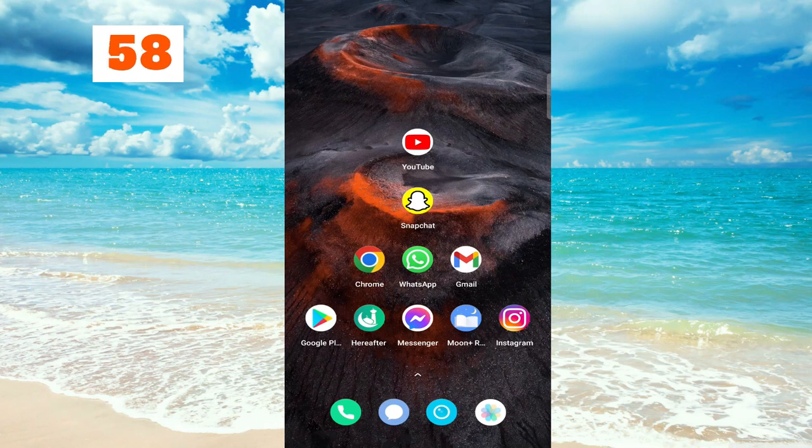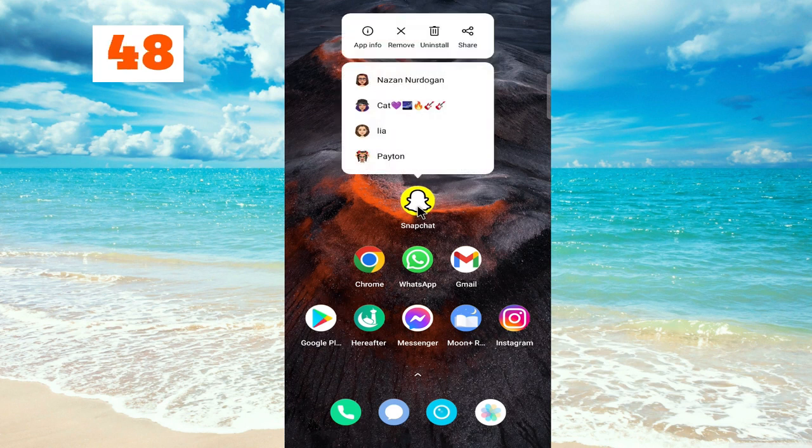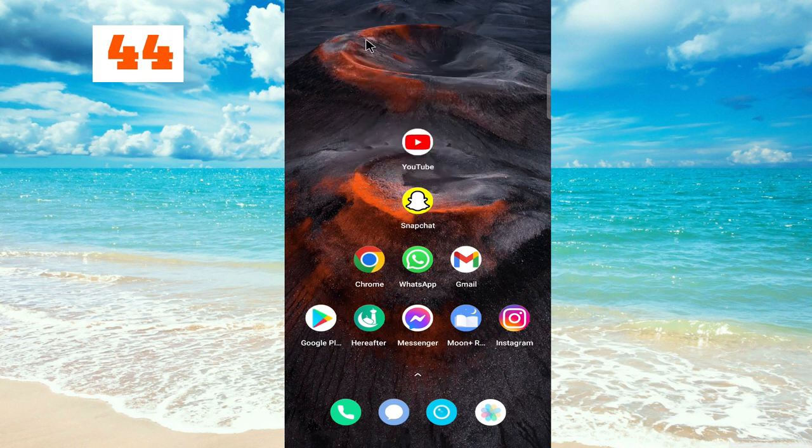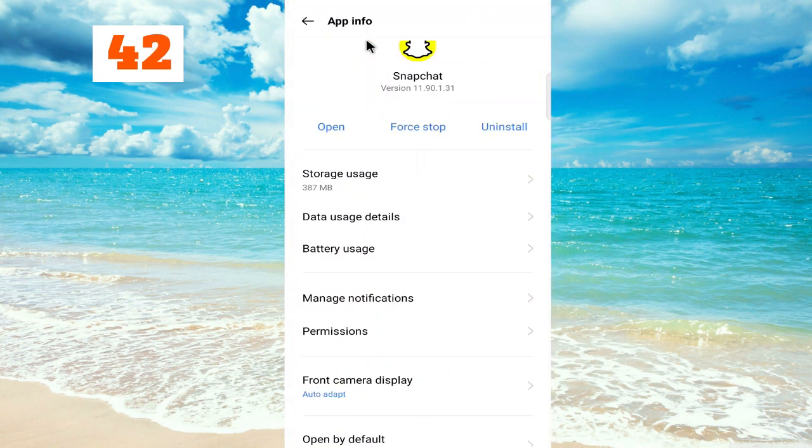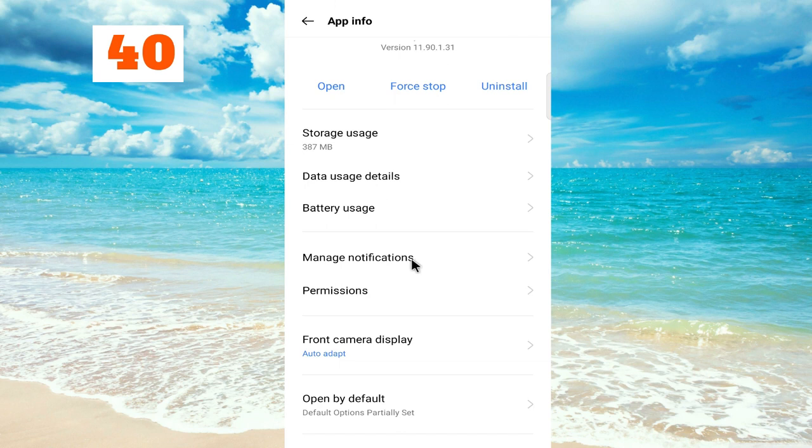Hi everyone, in today's video I would like to show you how to change your notification sound in Snapchat app. For this just press down your Snapchat app, then click on this app info. After that go to manage notifications.